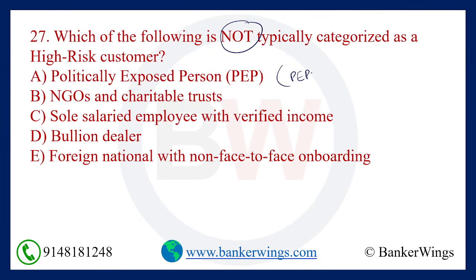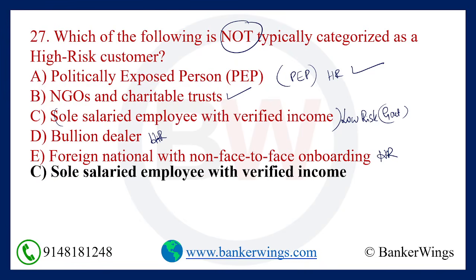It is a politically exposed person, so he is a high risk customer. NGOs and charitable trusts are always high risk. Remember, a sole salaried employee with verified income is not high risk, he is a low risk customer. Government employees are also low risk customers. A bullion dealer is again high risk, and a foreign national with non face to face onboarding is again high risk. So here the right answer will be option C, sole salaried employee with verified income.